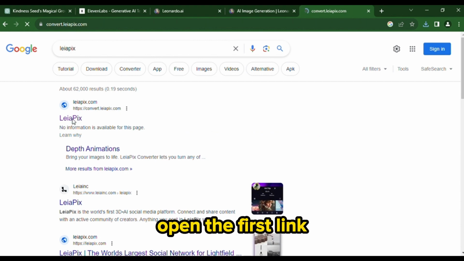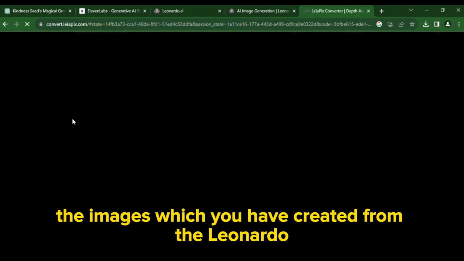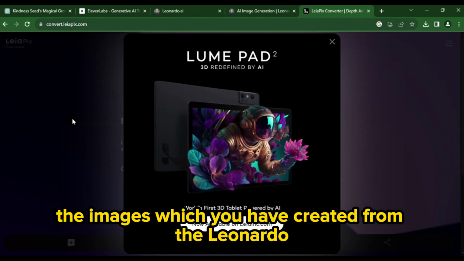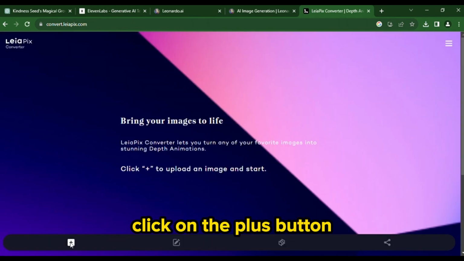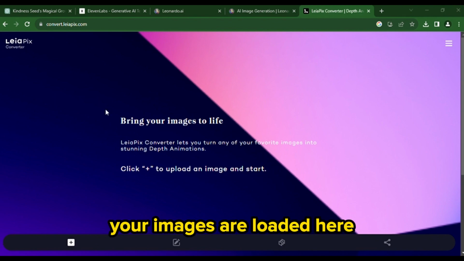Leapix. Open the first link. Now you can add the images which you have created from the Leonardo. Click on the plus button. Your images are loaded here.